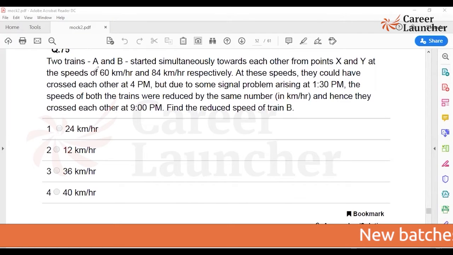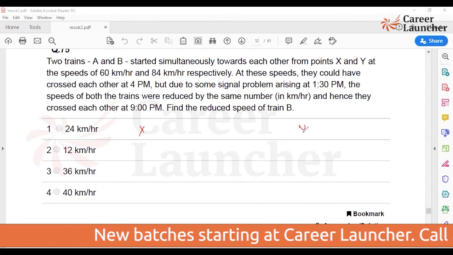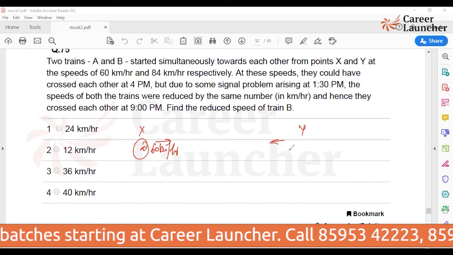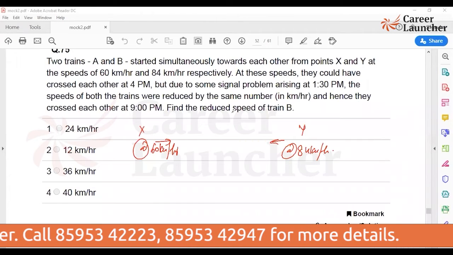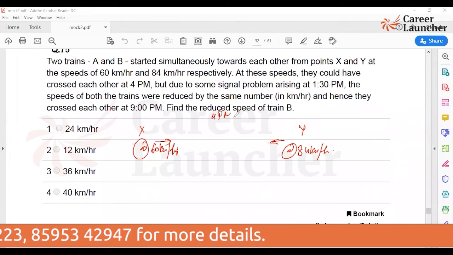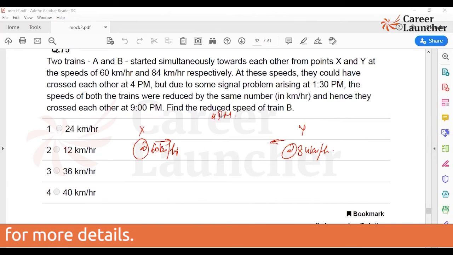Okay, two trains A and B started simultaneously towards each other from point X and Y at a speed of 60 km per hour and at the rate of 84 km per hour. At these speeds, they could cross each other at 4 p.m. So it was assumed that they would cross at 4 p.m. if they are moving at this speed.